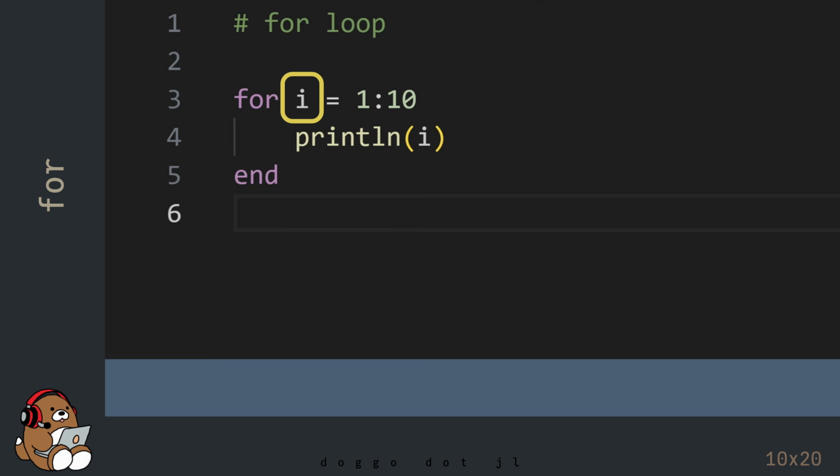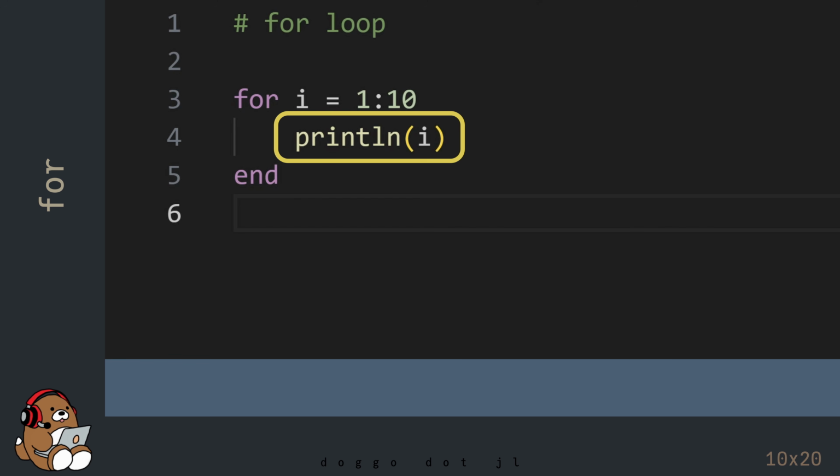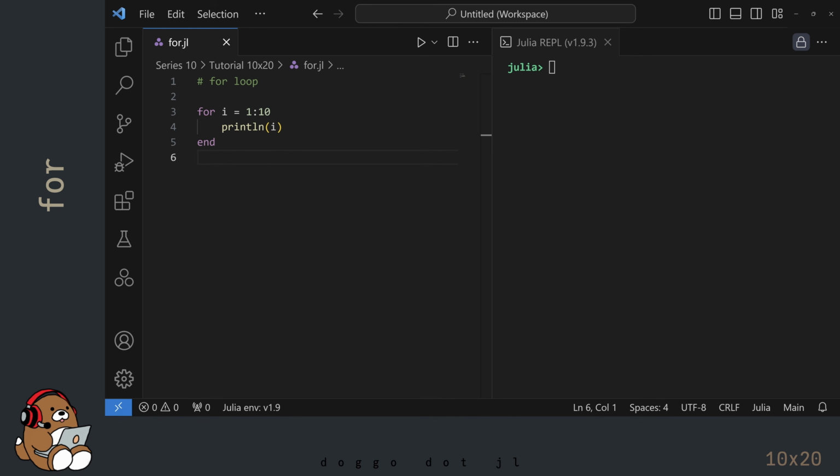In other words, it's created by the for loop, used by the for loop, and then discarded, so it ceases to exist once the for loop has ended. In between the range object and the keyword end is the task or set of tasks that you want your computer to repeat. Now hit Shift-Enter to see what happens.